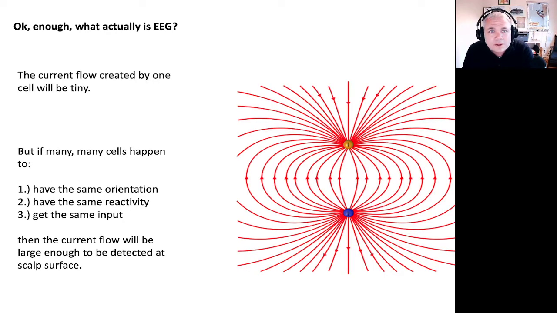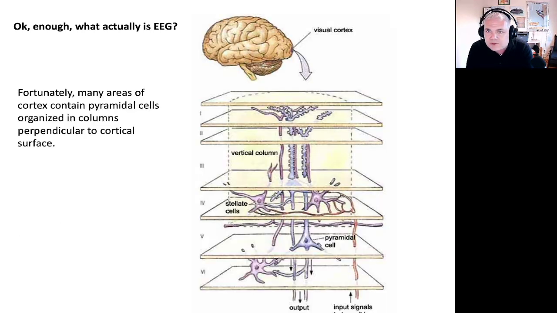All right, so the current flow created by one cell is going to be really tiny. But if many, many cells happen to have the same orientation, have the same reactivity, get the same input, then the current flow will be large enough that we can detect it at scalp surface. So we don't have to go inside of the brain to record this voltage field. We can actually put an electrode outside of this field and record it from scalp surface. And it happens to be the case that in cortex, many areas of cortex contain what are known as pyramidal cells.